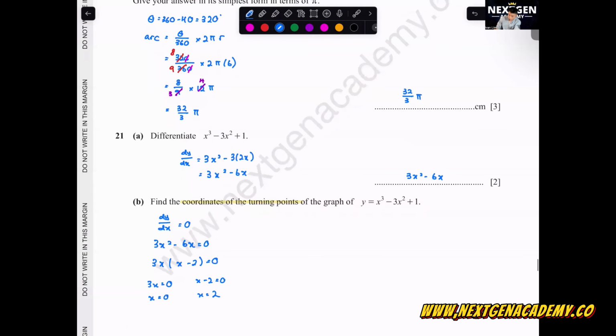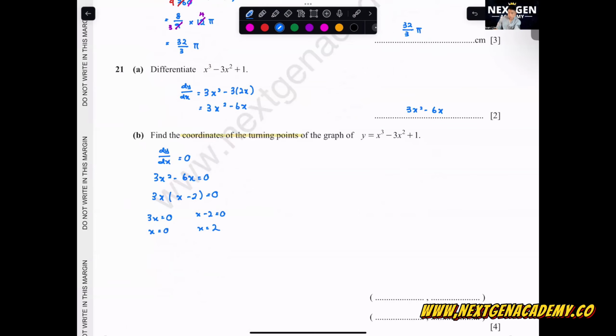You see here is points, so you will have 2 points. When we find a point, we need the x and the y coordinate. So we need to find the y coordinate. You're going to substitute your x back into this equation. y is equals to 0 cubed minus 3 times 0 squared plus 1, which is equals to 1.